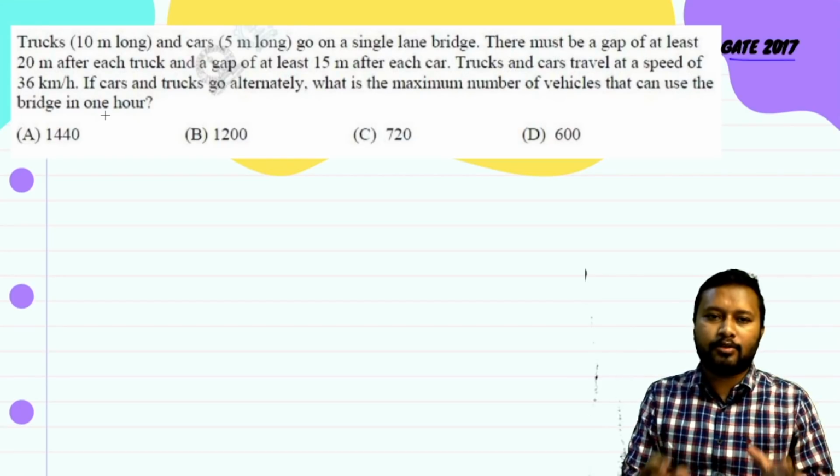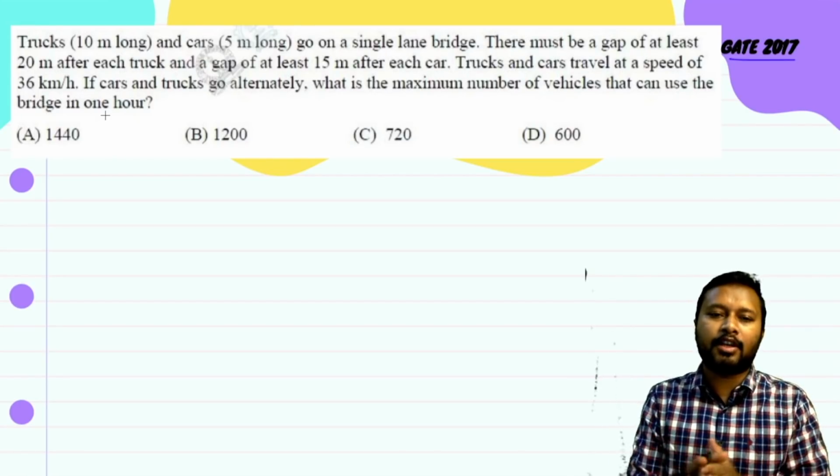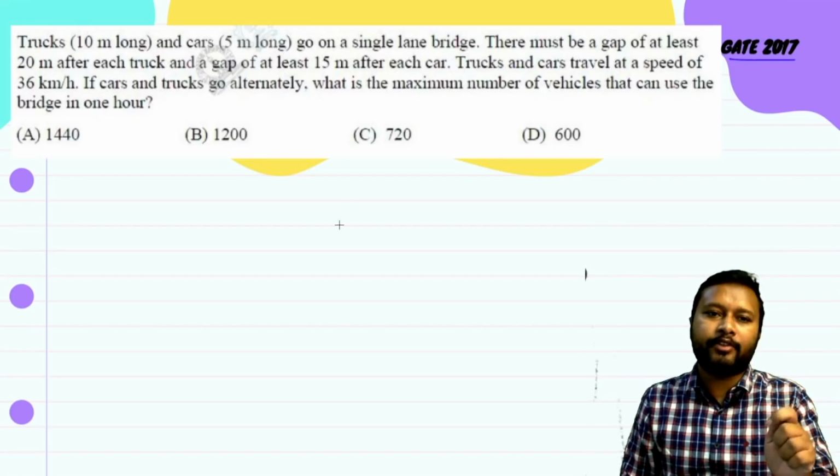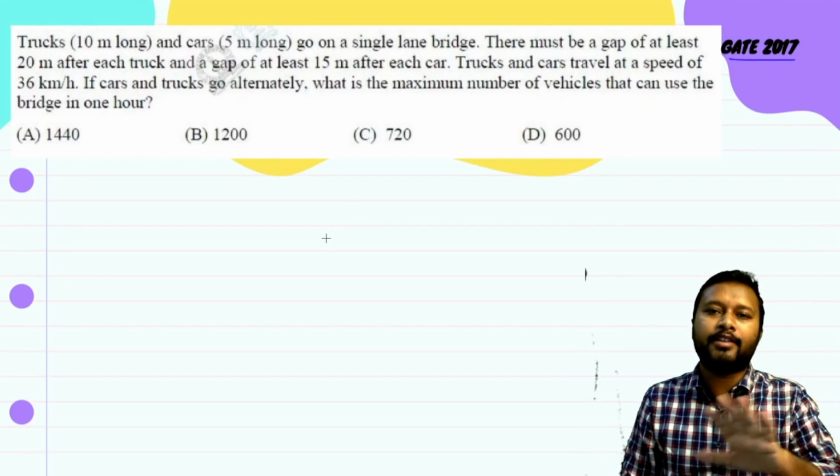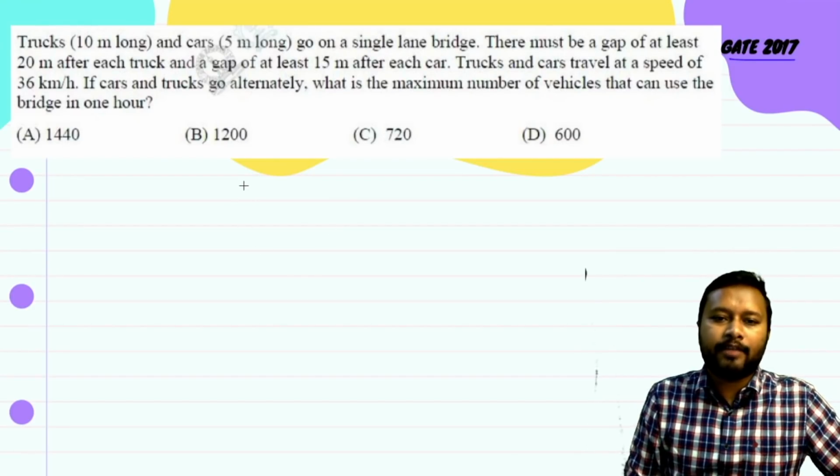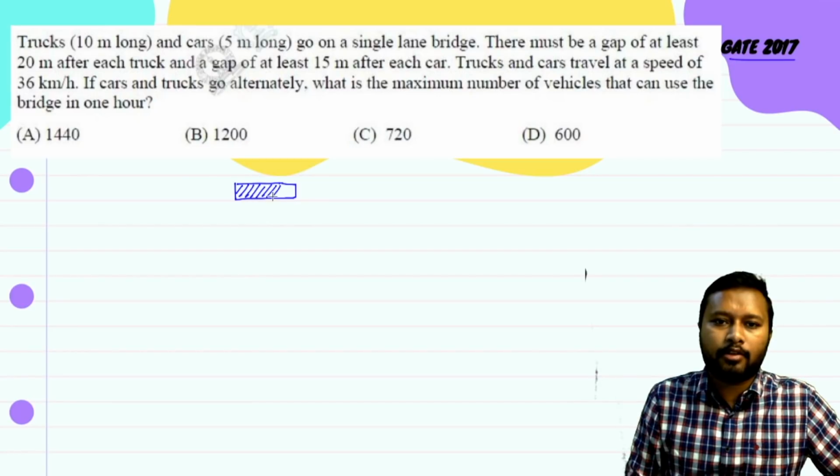Before watching this solution, I would recommend you to pause this video and try it on your own. I'll just give you a simple hint. You just have to understand that there is a truck. Let's say this is the truck. Truck is how much long? This is 10 meter long. Okay, and then you have car. The car is only 5 meter long.